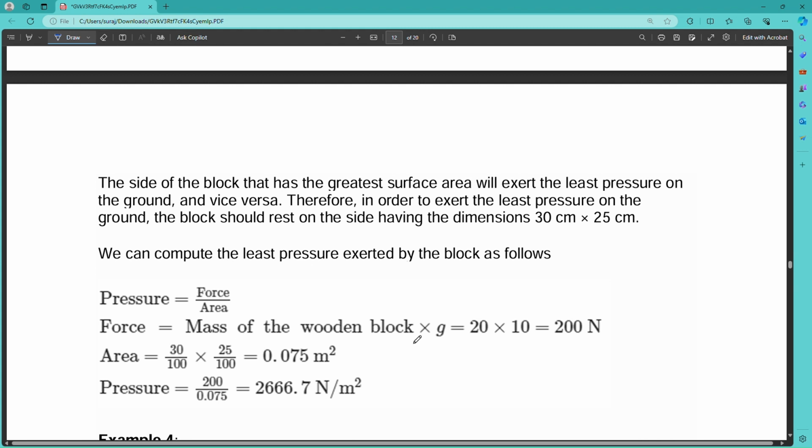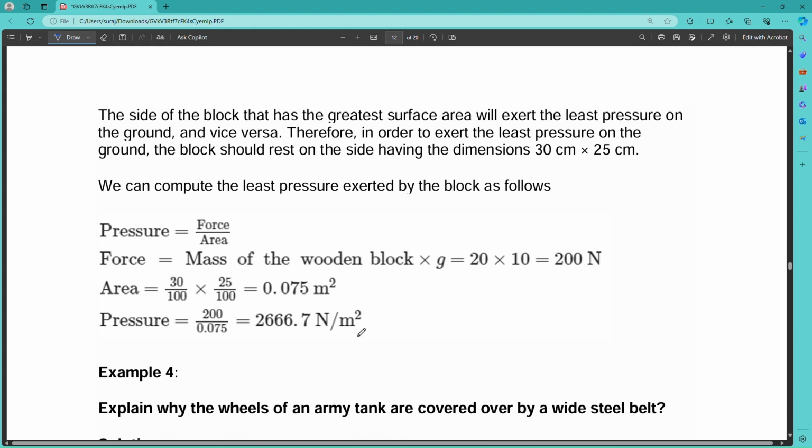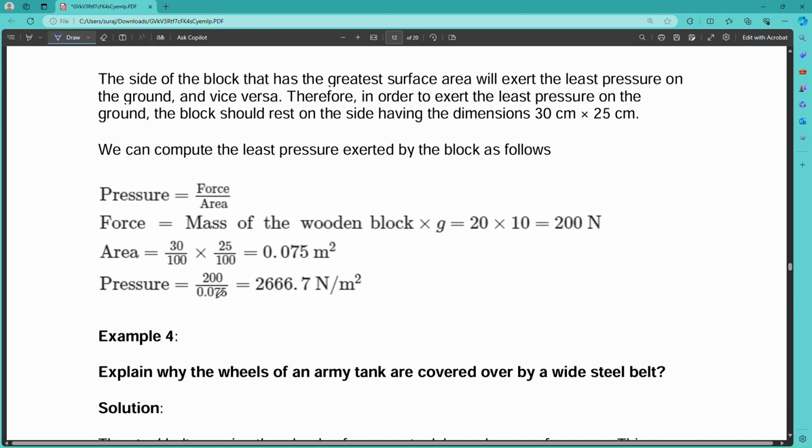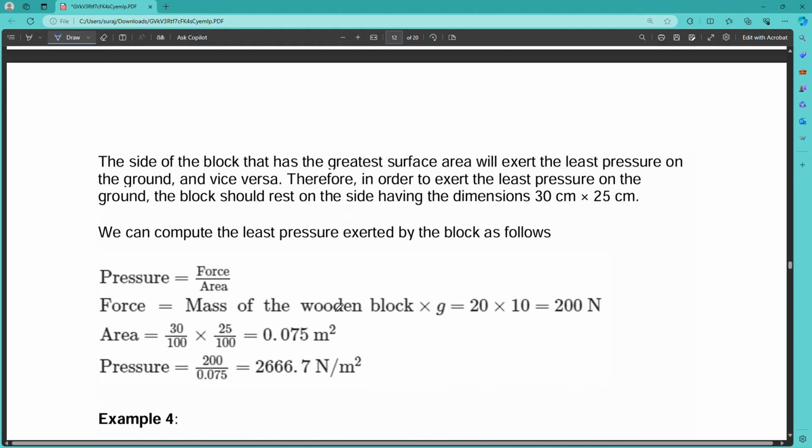The force is mass of the wooden block into g, that is 20 into 10, so we get the force, 200 Newton. Area equals 30 by 100 into 25 by 100, that is 0.075 meter square. So the pressure will be force by area, 200 by 0.075, that is 2666.7 Newton per meter square.